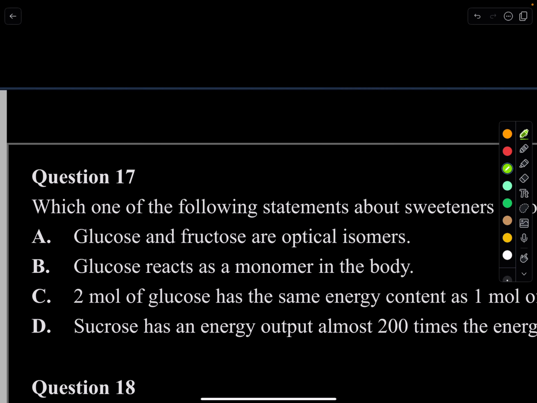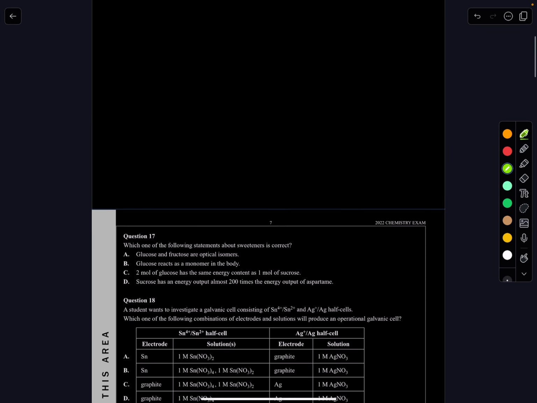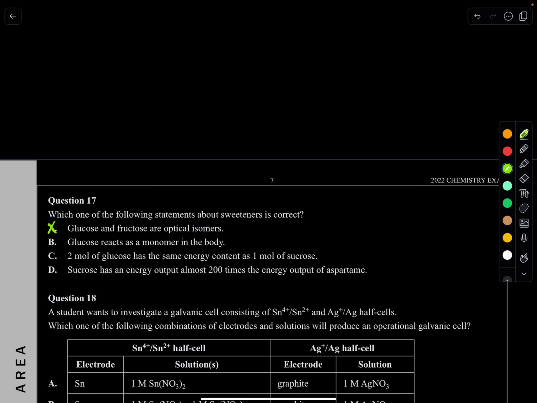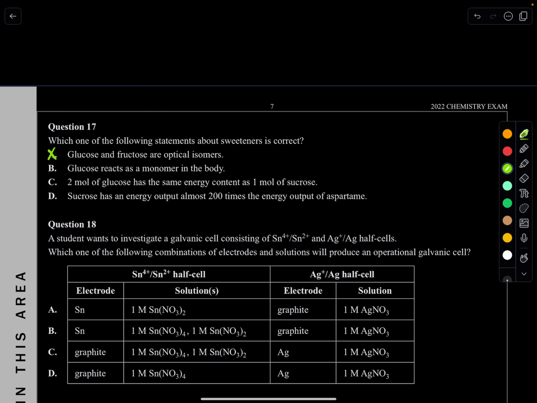So let's take that. Not optical isomers. B. Glucose reacts as a monomer in the body. True. Remember, glucose is the most basic unit of a carbohydrate, so it is a monomer, or a monosaccharide. It reacts in the body as a monomer, for example in cellular respiration and other very hard processes in the body. So we can put a tick on that.